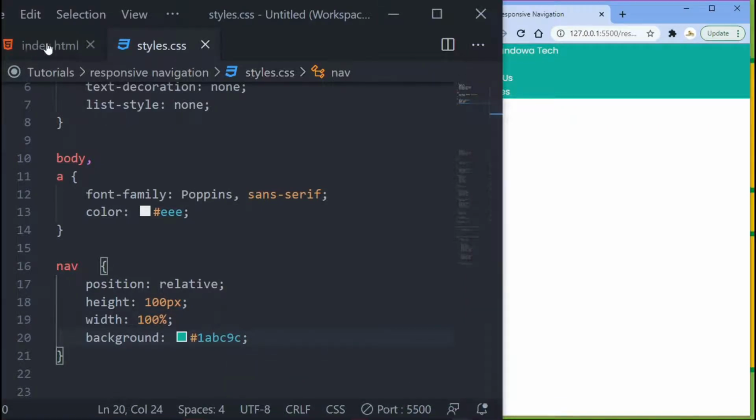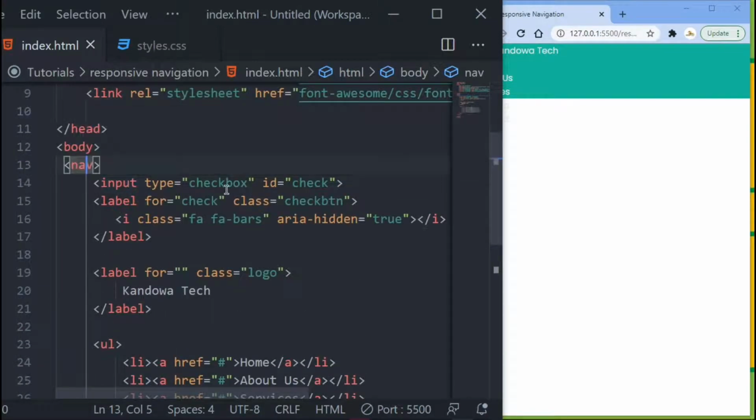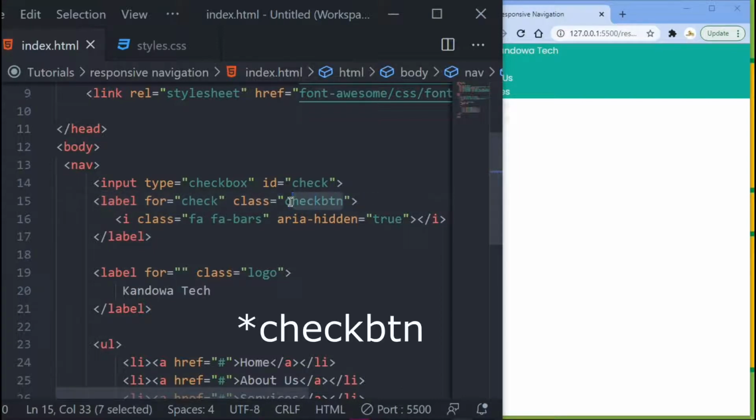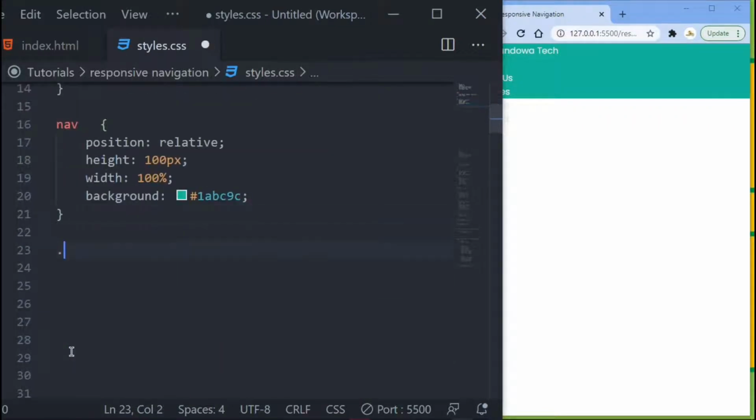So now I want us to target this checkbox and then these icons here. If you come in here and navigate in your HTML, you see you got this input here, which is a checkbox, and then you also got your label there, which is your icons there. So the first thing that I want to do is target this checkbox here, a label with a class name of checkbox. Right? So copy this. I just want to copy that class name there and then come into my CSS down here. So let's call that checkbox, check BTN. Check BTN. Make sure you use the right class name there.